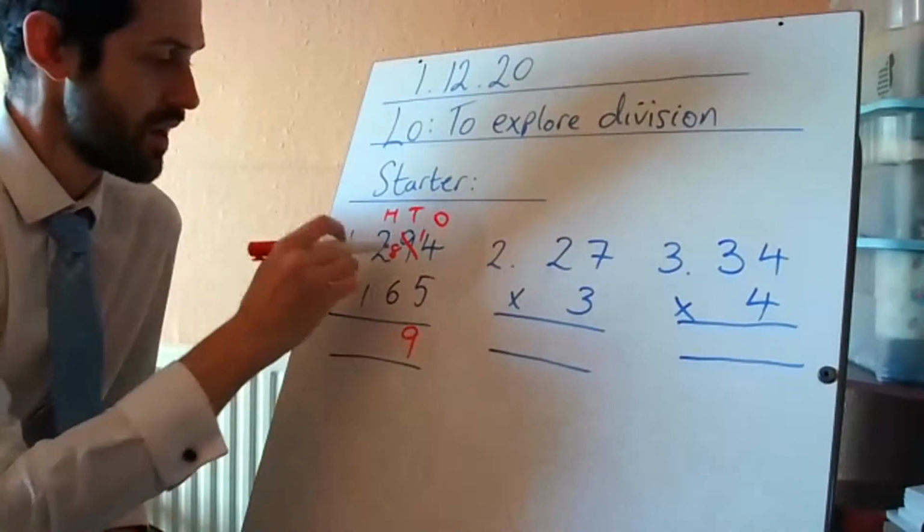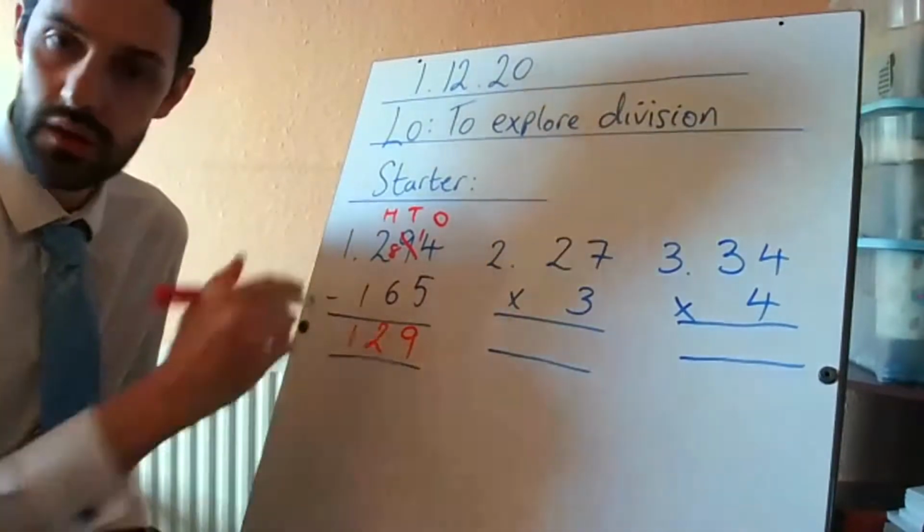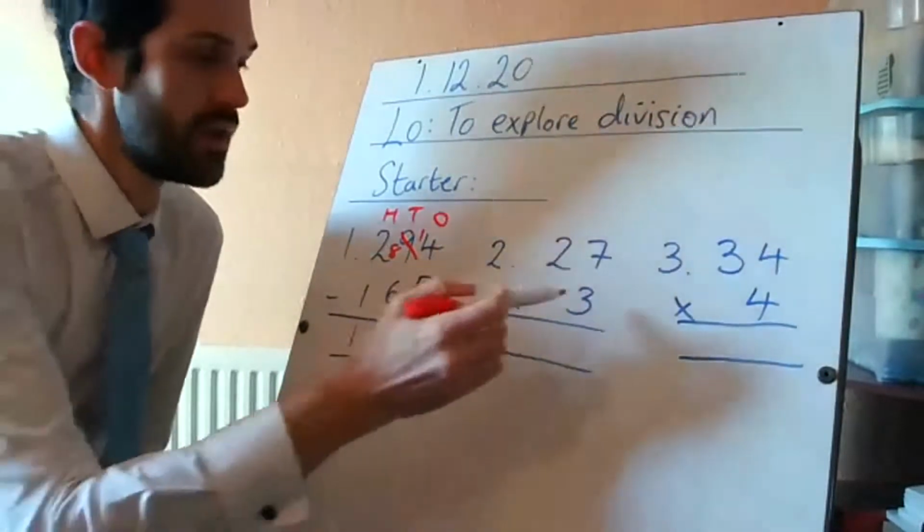Can do that now. 8 take away 6, which is 2. 2 take away 1 is 1. Give it a tick or fix it, guys, with your purple pen. You've been doing really well with that.